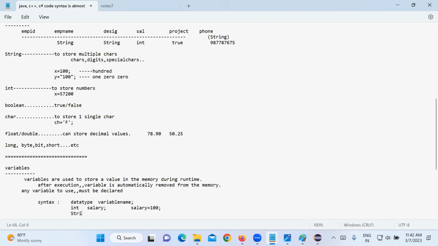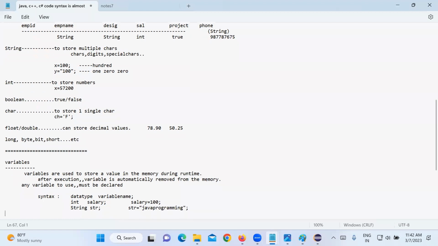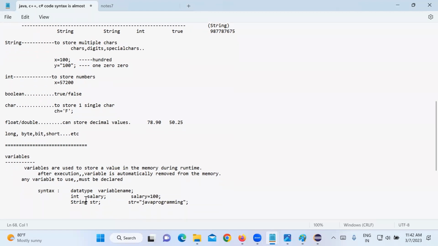Now, if I declare, for example, String str, what is str? Str is a variable name. What data type? String type. What I can store in it is a string, right? str equal to, can I store some string, like employee name, Java? Everything is in double quotes, right? If I declare char gender, gender is a variable of char data type. Can I say gender equal to one single character? Male or female, I have to store in a single character.